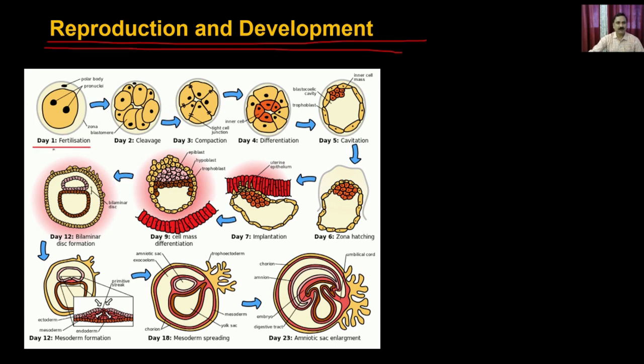So first you are going to have the fertilization, where the sperm and the ovum, the two nuclei, are fused, and then they form the zygote. Just after the fertilization, it forms the zygote. Then the zygote will go through different types of cleavage as well as other modifications, and that's how the zygote forms a cell mass, undifferentiated or differentiated, and that's how they go through the different developmental stages, and that's how it forms the embryo, and that embryo then forms the adult.